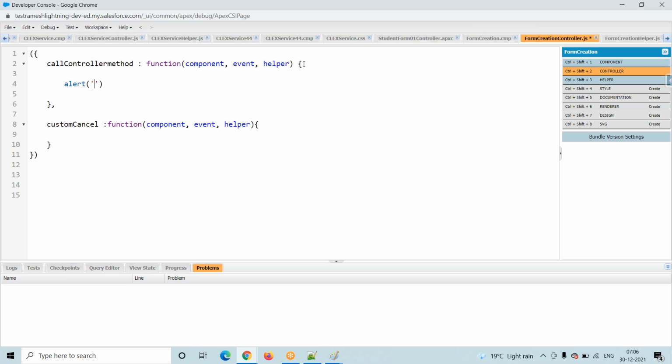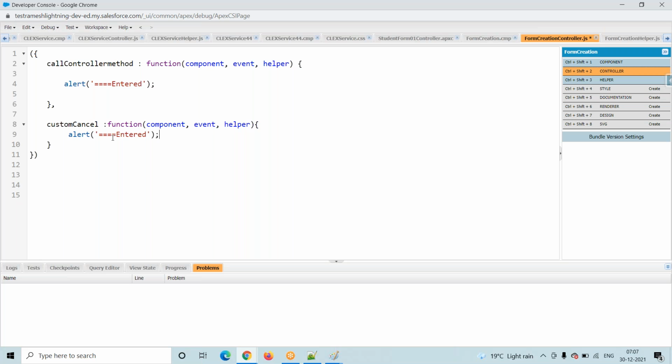So I'm just adding one alert box: entered into cancel button. This is for our understanding. I'm learning. Whenever the user clicks on this button, whether it goes into this particular function or not, I have to test.